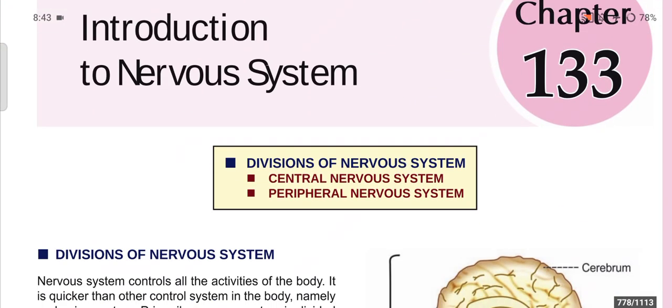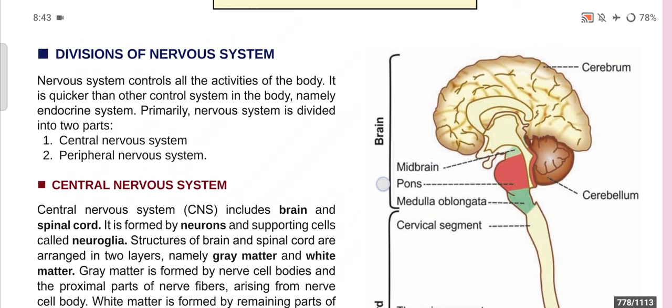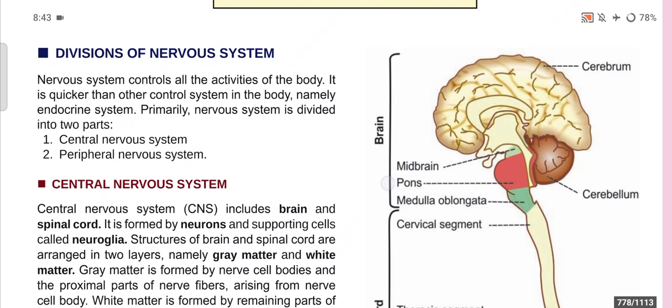So today we will discuss the division of the nervous system, like the central nervous system and the peripheral nervous system. Now, division of nervous system. The nervous system controls all the activities of the body and it is quicker than the other control system in the body, namely the endocrine system. Primarily, the nervous system is divided into two parts, okay? One is the central nervous system and one is the peripheral nervous system.